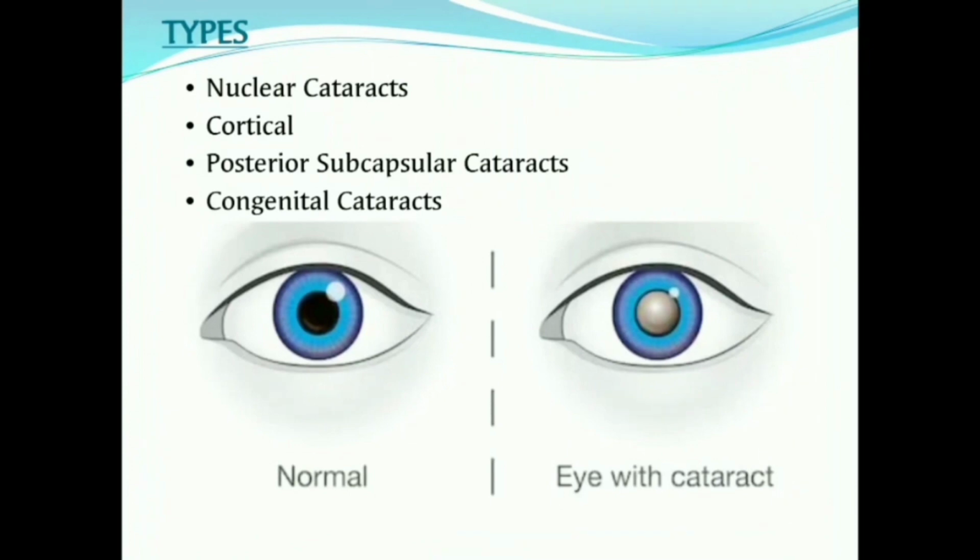Types of cataracts. There are mainly 4 types of cataracts. They are nuclear cataract, cortical cataract, posterior subcapsular cataract, and congenital cataract. Still, there are many classifications of cataract. Let us discuss some of them. Immature cataract. It is characterized by the partial opacity of the lens. Mature cataract. Characterized by the complete opacity of the lens. Hypermature cataract. It is characterized by opacity of the lens along with the breakdown of the protein substances. Here we can see the picture. In that we can see the difference between normal eye and the eye with the cataract. In that eye with the cataract we can see the opacity of the lens.